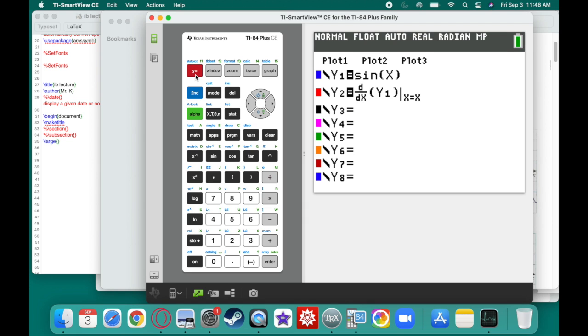Let's double check ourselves. So if I just go over here and I say, okay, let the black line here be cosine of x. Let's see what we do.